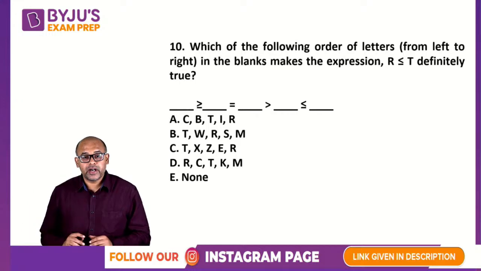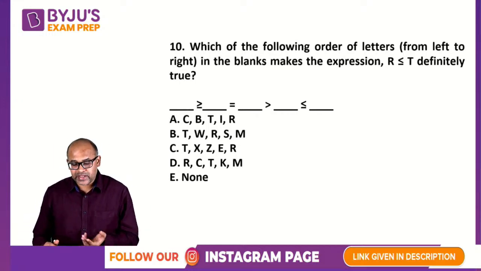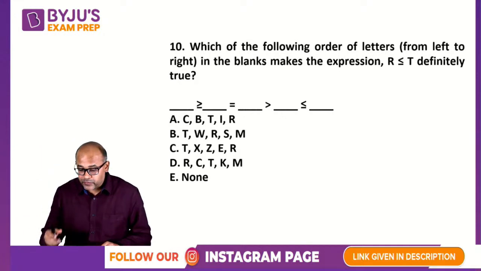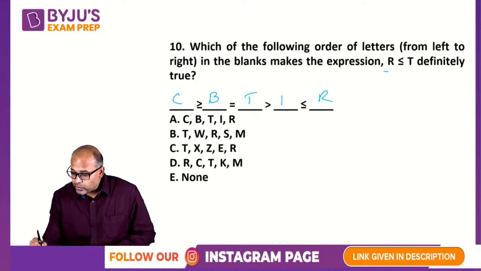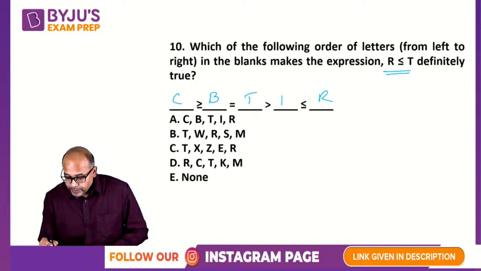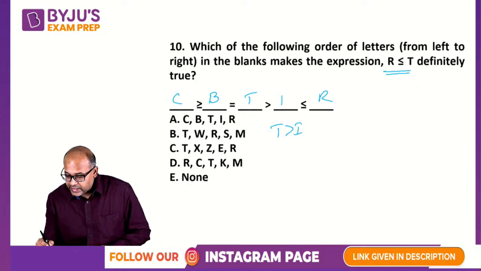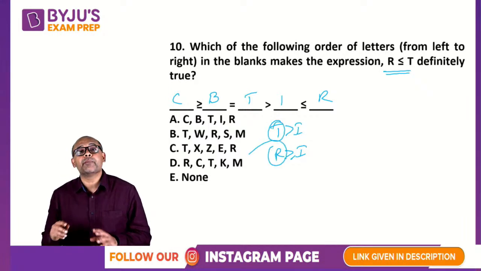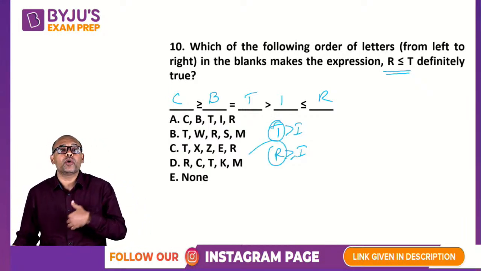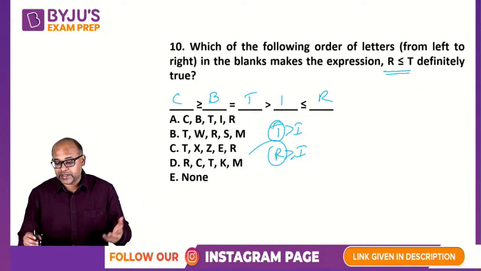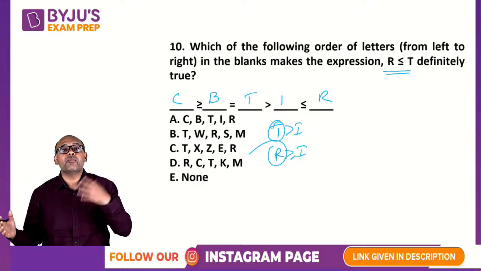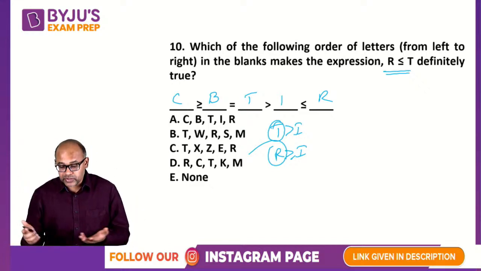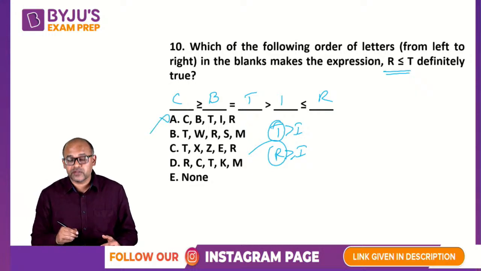Right, very good. In fact, I got 4 correct answers. You can start with option A and then check what happens. If you put option A, you're saying C, B, T, I, R. You want T greater than or equal to R. But here you're saying T is greater than I and R is also greater than or equal to I, but there is no comparison between T and R. If I say I have more money than a person A, and you also have more money than person A, we both have more money than A, but there is no comparison between the two of us. That's the logic here. So T and R cannot be compared, so A is not correct.